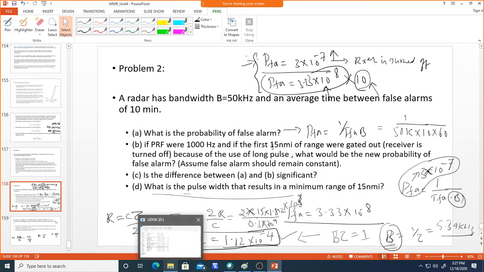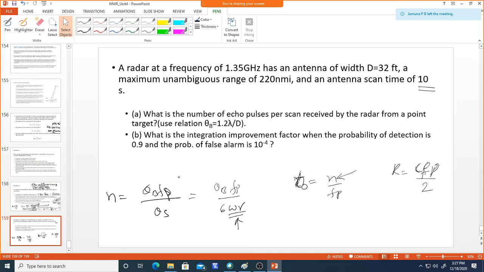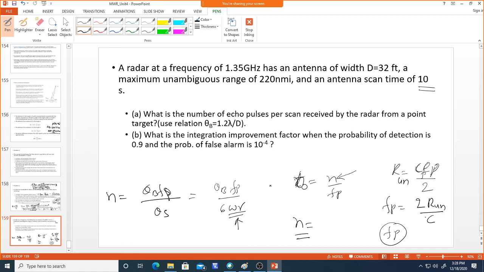Similarly, whatever unambiguous range we have found, with respect to the pulse repetition frequency you can use R unambiguous equals c times fp divided by 2. So you can use this equation to find fp. Now fp is nothing but 2 times the unambiguous range divided by c. Find fp, and from this fp you can substitute, and since you know the antenna scan time, you can find the number of pulses.